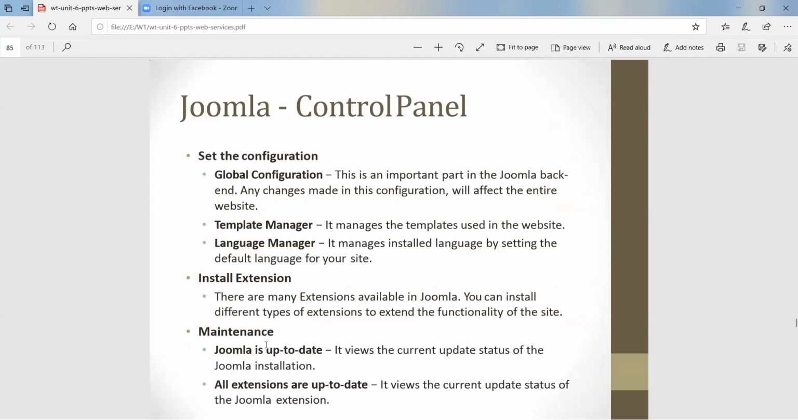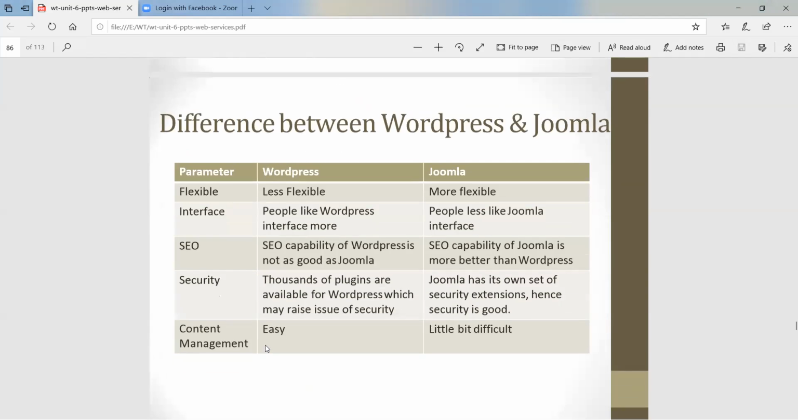Control panel again: whenever you install, you see all the configurations: global configuration, template manager, language manager, maintenance. Joomla is up to date, all extensions are up to date.